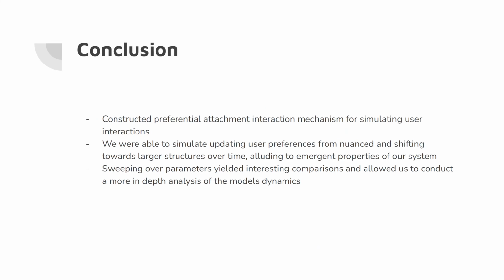So, in conclusion, we were able to simulate what we set out to, which is some sort of social media platform, and a social media platform that gives rise to preferential attachment. We also checked off other boxes where we were able to simulate the updating of user preferences. So they start out with a sort of randomized preference, and they start to cater towards what the majority of people also follow, shifting towards larger structures over time, larger groups, larger communities.